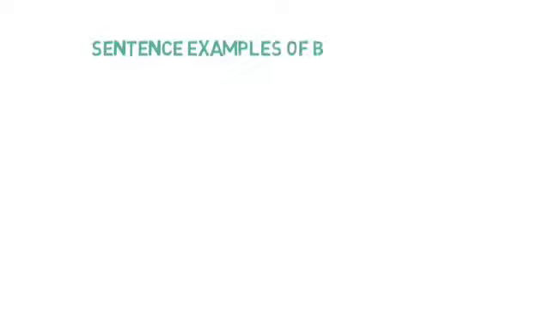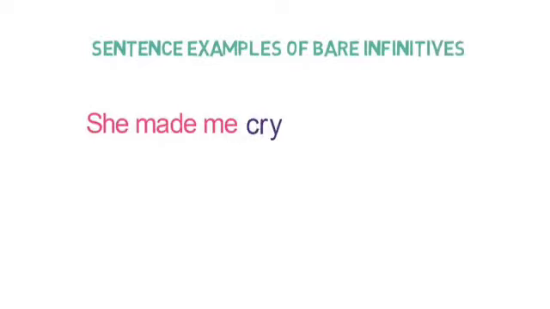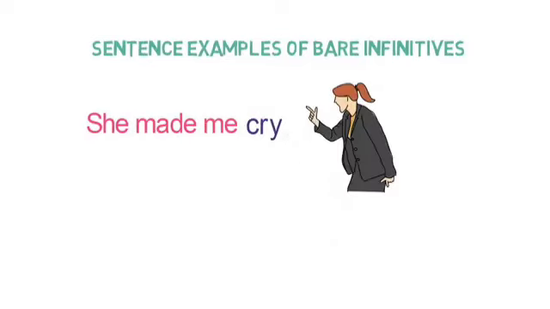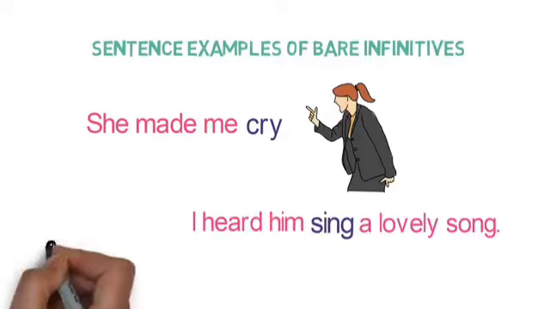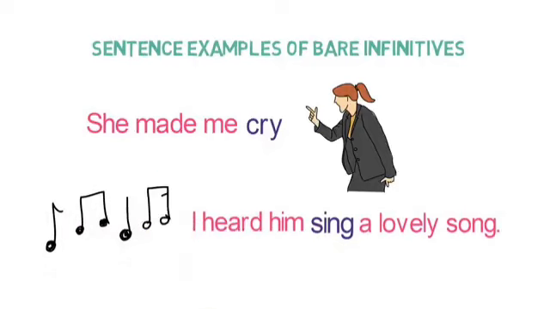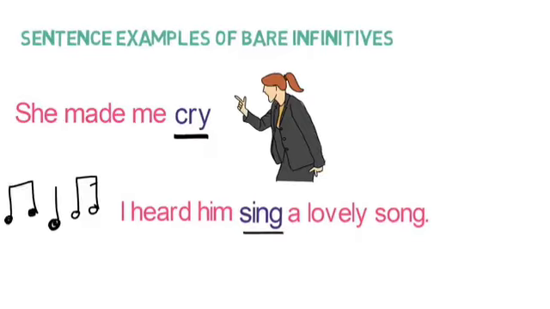Let's see sentence examples of bare infinitives. She made me cry. Here, cry is a bare infinitive as we haven't written to cry. Let's see one more example of bare infinitive. I heard him sing a lovely song. Here, sing is a bare infinitive as we haven't written to sing. So, bare infinitive acts as infinitive only but without a to attached to the verb. That's all about infinitives in this video.